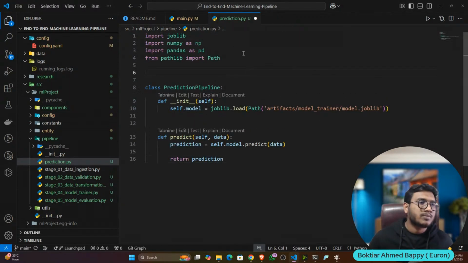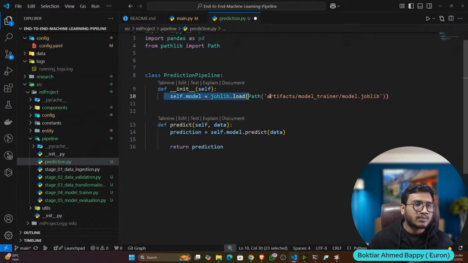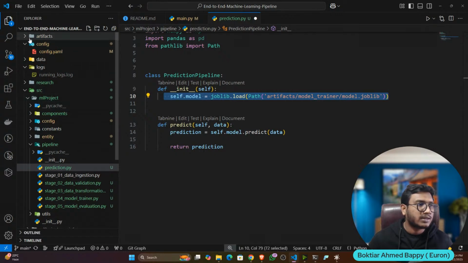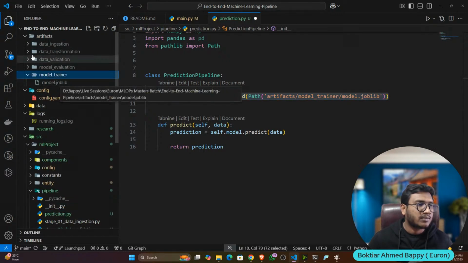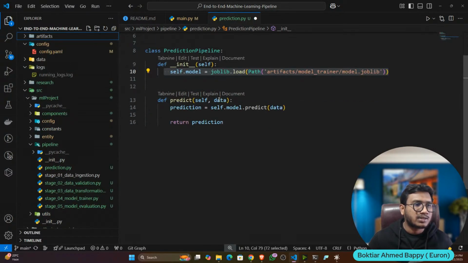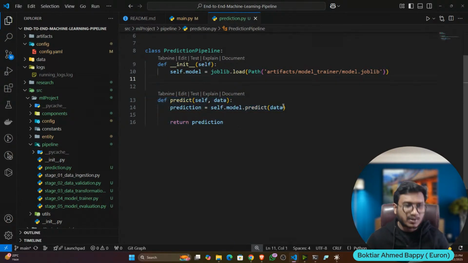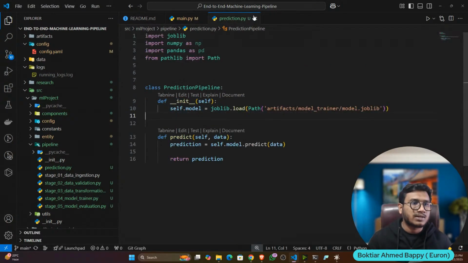Okay. So here I'm importing all the packages and I'm loading the model first of all. Where? From the model trainer. I'm loading the model. And here I'm doing the prediction. The user is giving the data, I'm doing the model.predict, I'm returning the prediction. Okay, this part I will show in the user interface. Now let's create the user interface.